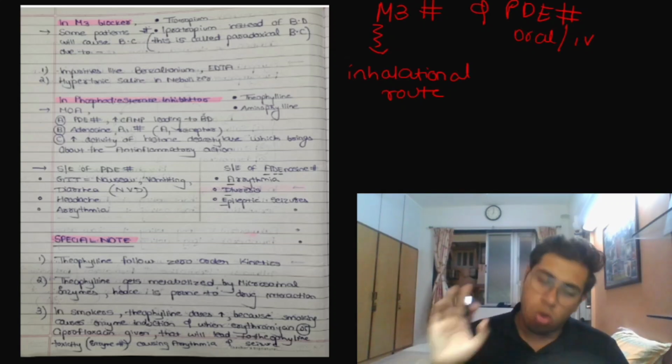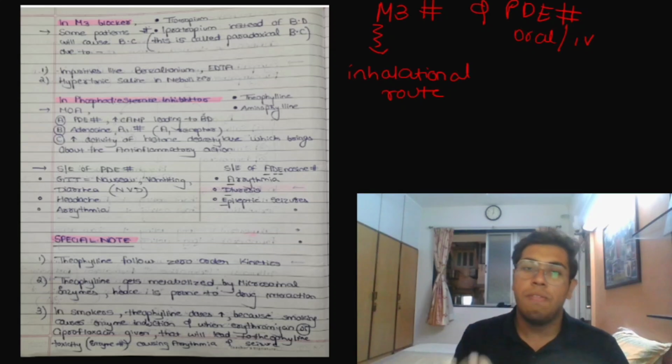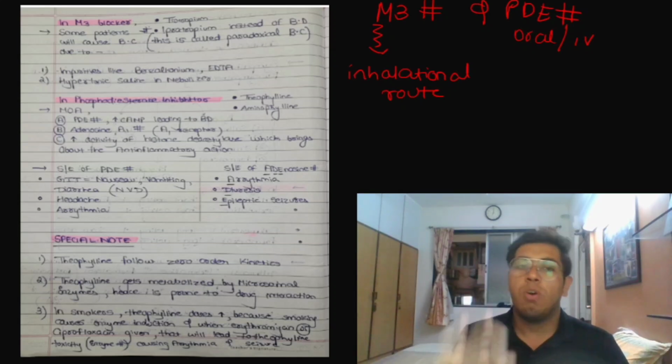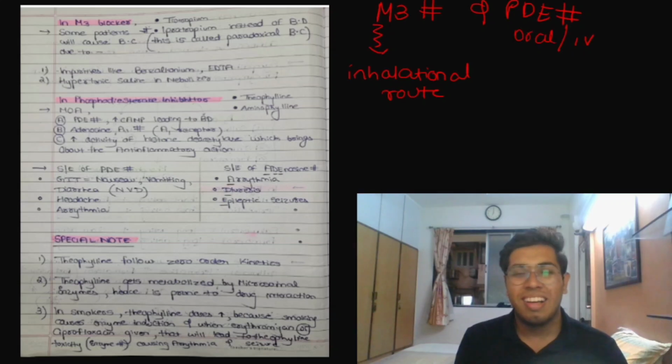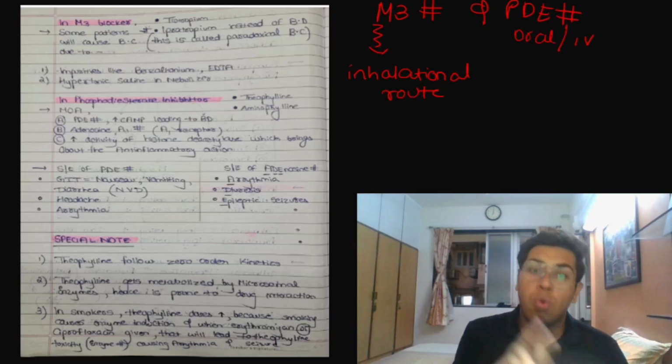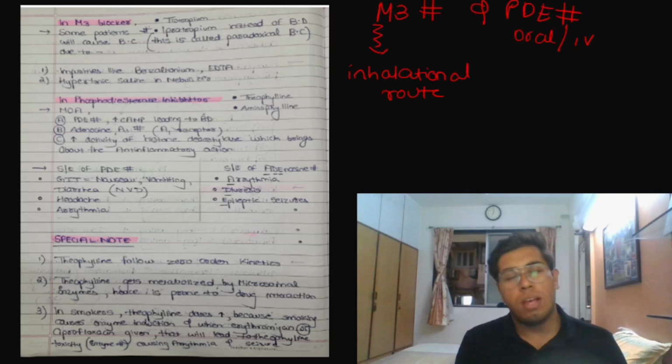People usually think otherwise. See, in normal cases, yes, in day-to-day life we always give the inhalational route. We always give beta 2 agonists. We can give M3 blockers as well. But by oral or IV route, theoretically you can give phosphodiesterase inhibitors as well.